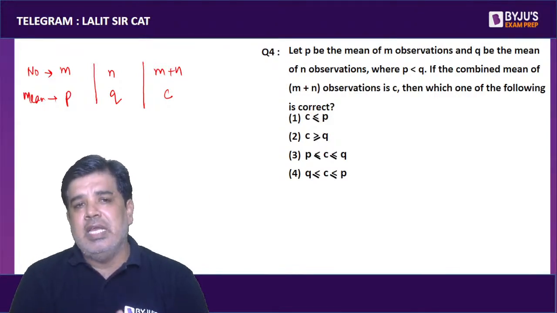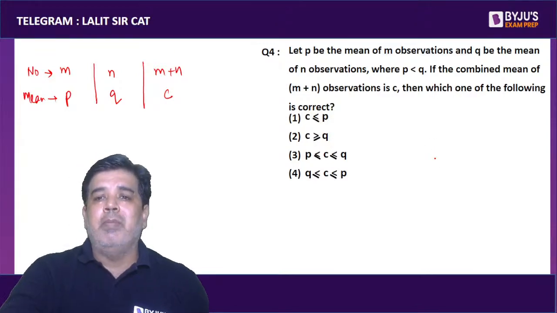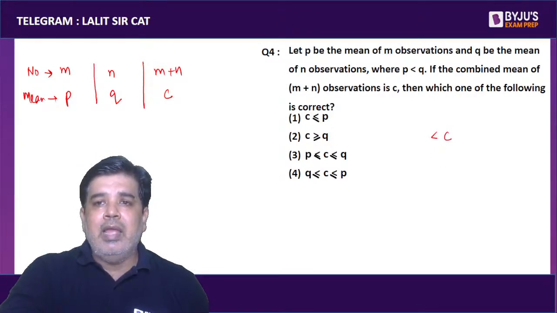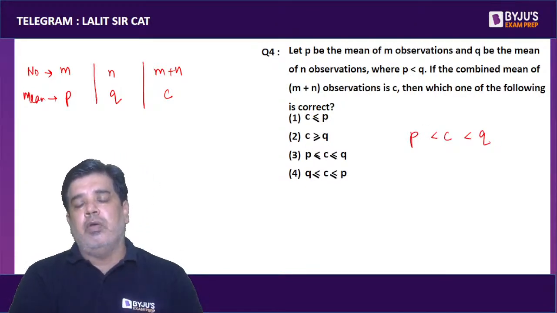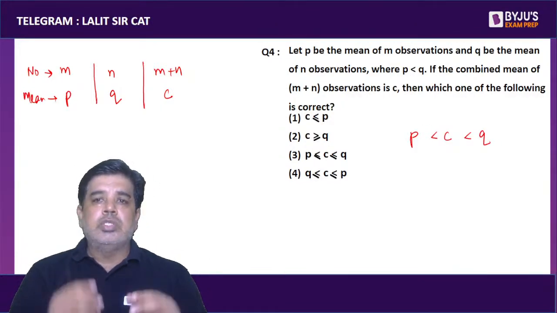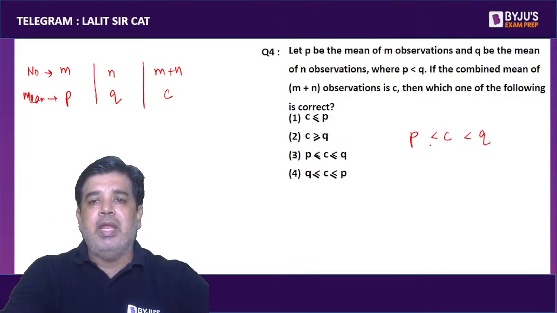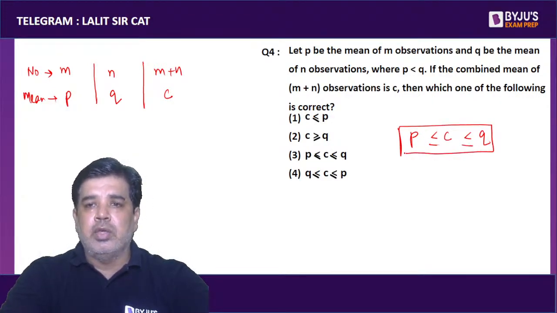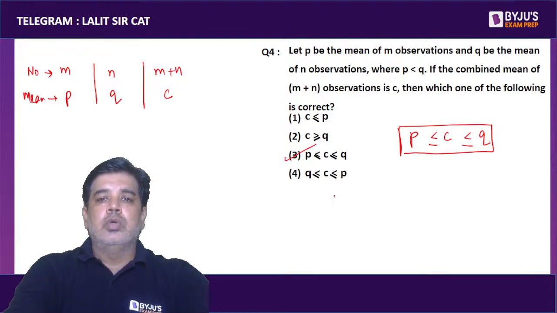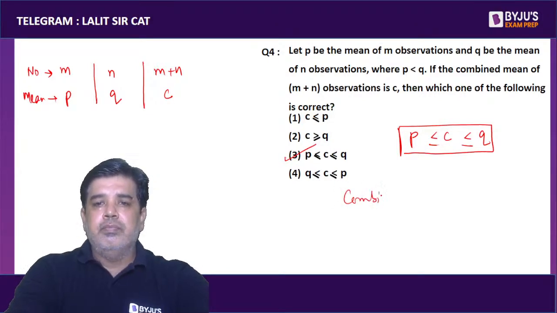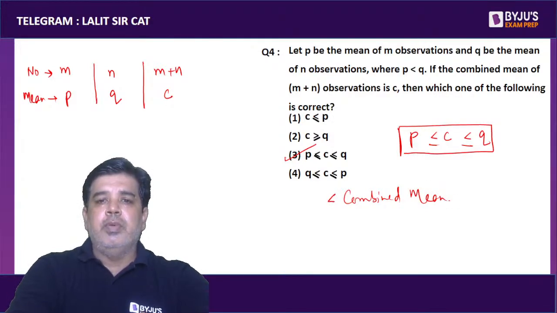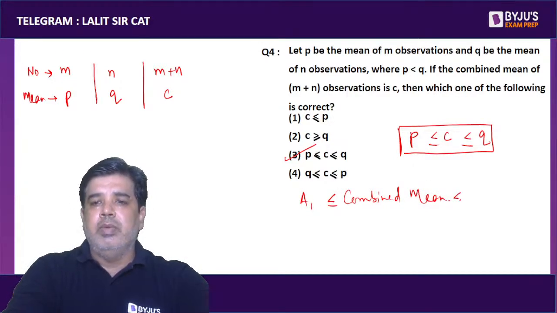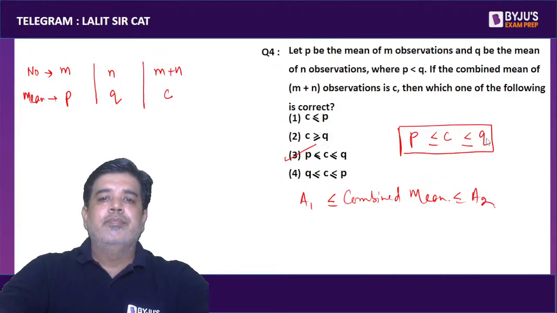Given that it is C, students, let me tell you that the combined mean always lies between the individual means of the two groups. So C will always be between P and Q. Why am I writing P first? Because P is smaller than Q. So the combined mean is always between the individual means.